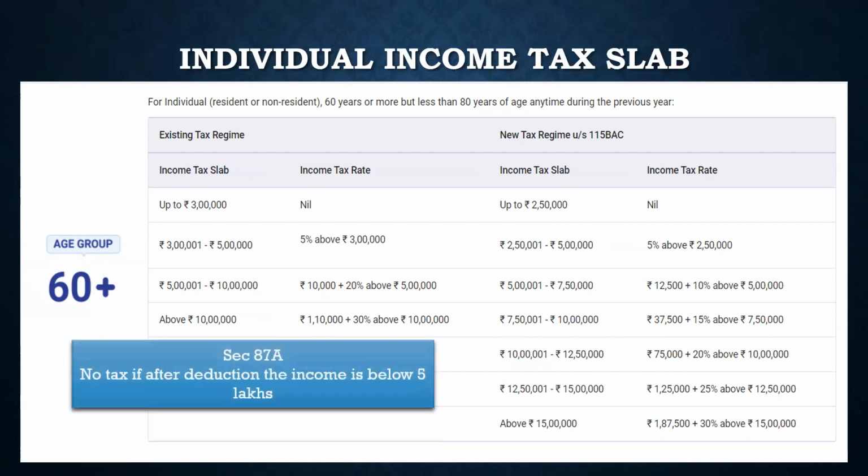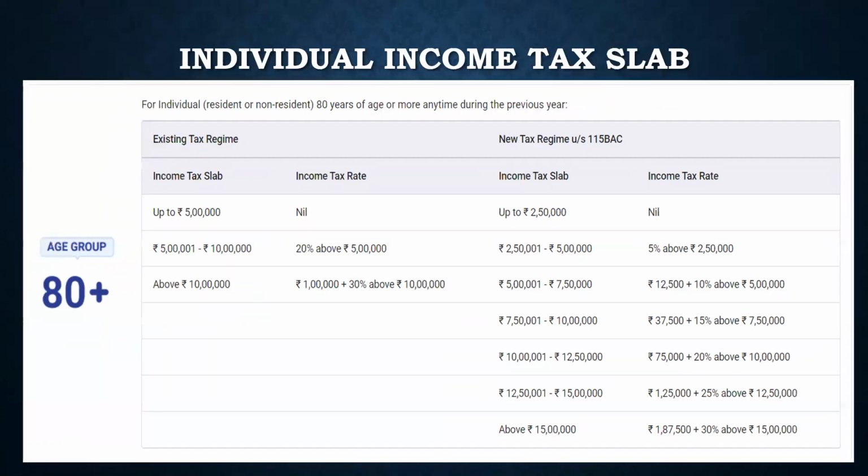Section 87A means that if your income is less than 5 lakh after all the deductions, then there is no need for you to pay the tax.